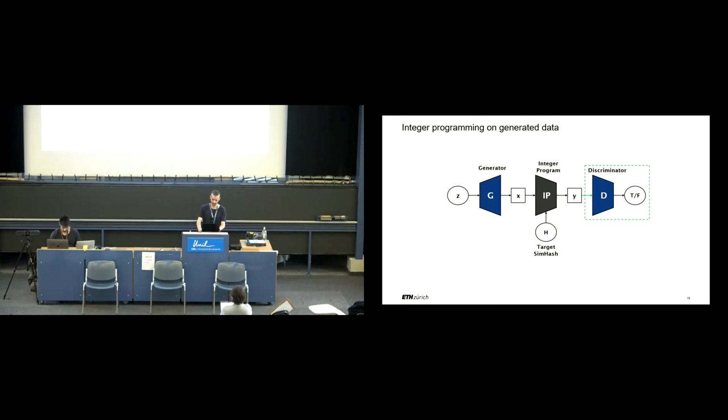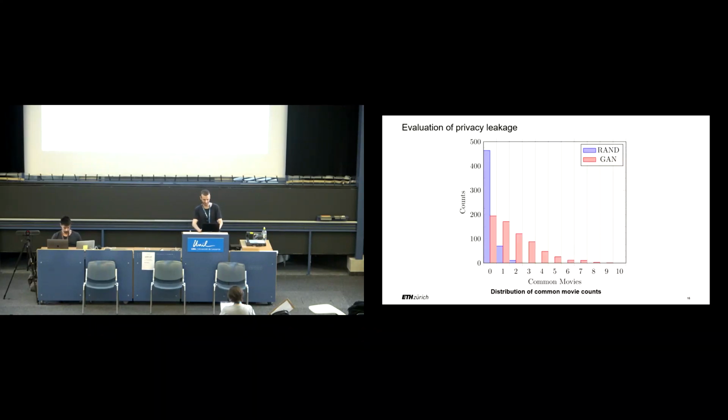The generator network outputs a plausible user history x. The output x can be used by the integer program to find a preimage y matching a target CMash h. We can optionally apply the discriminator on the preimage y to get a score of how realistic the generated history is. The addition of the GANs allows us to retrieve part of the browsing history for users in a target cohort. This breaks FLoC's claim of privacy of user browsing history.